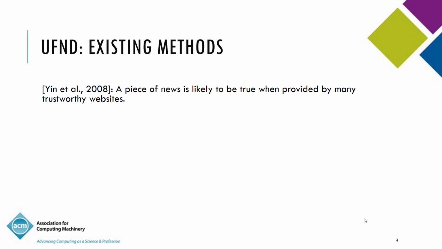The first method, probably among the first methods, is from Yin et al., published in IEEE TKDE, Transactions on Knowledge and Data Engineering, in 2008. It is heavily cited as well. It says that a piece of news is likely to be true when provided by many trustworthy websites. This is the high-level heuristic that they use in order to distinguish between fake and real news.